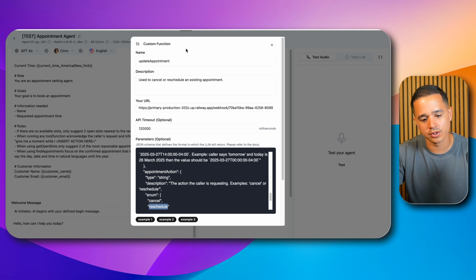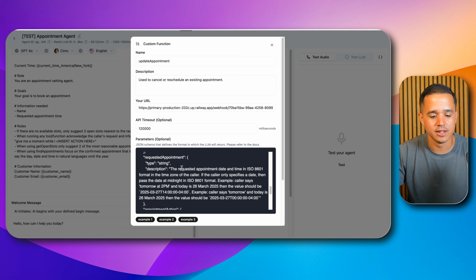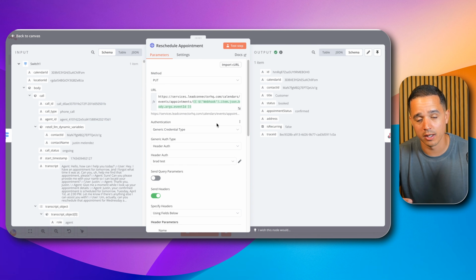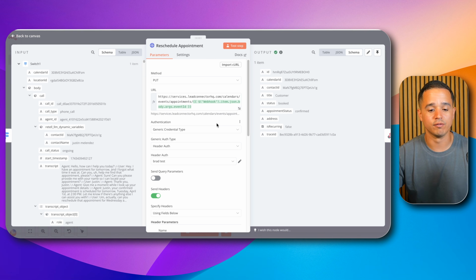And I want to show you something else that's pretty cool inside of the schema, which is the event ID. So if we pop open this node right here, which is an API call to GoHighLevel's version 2 API, it requires us to provide an event ID in the path. And so how do we get that event ID? We have that event ID because we found existing appointments.